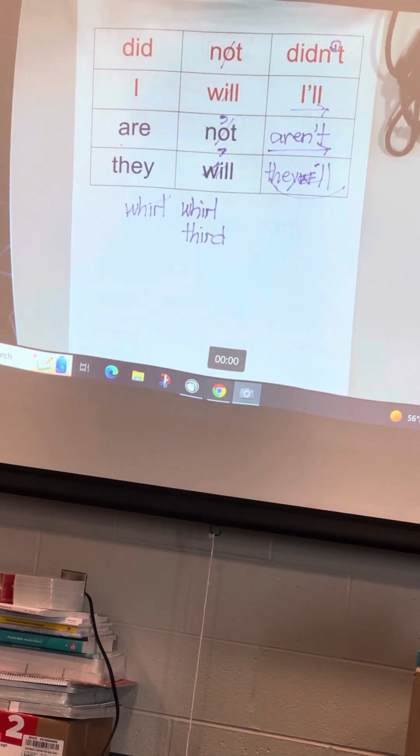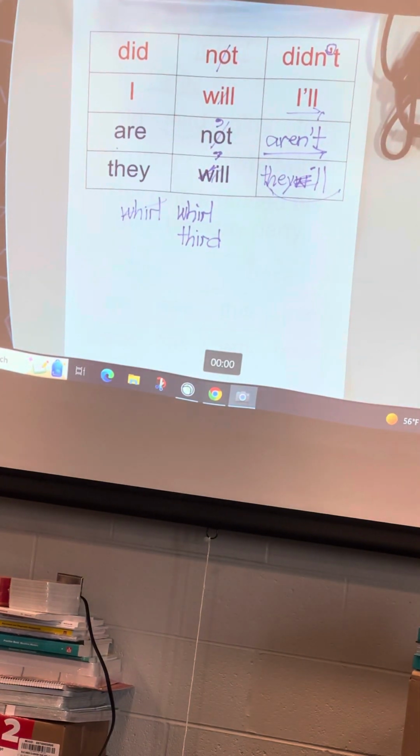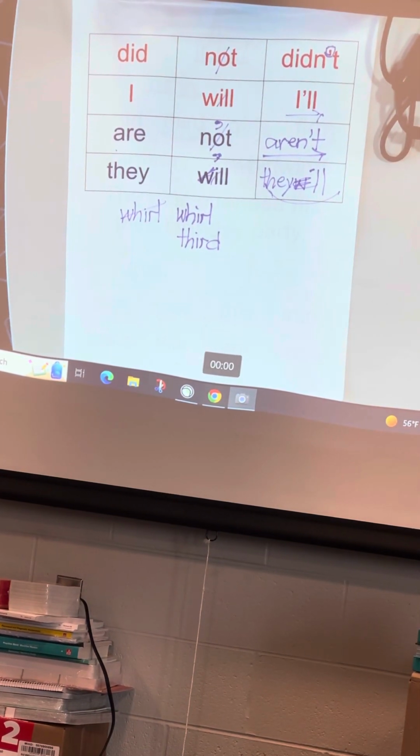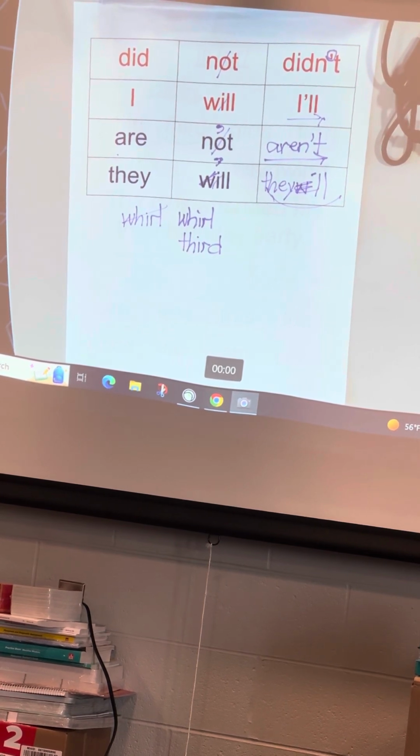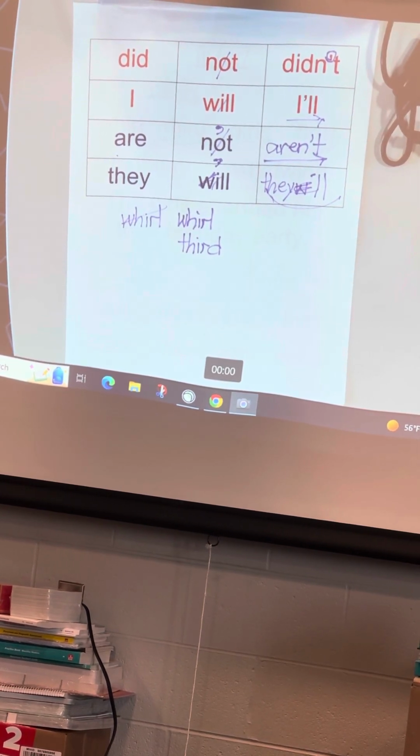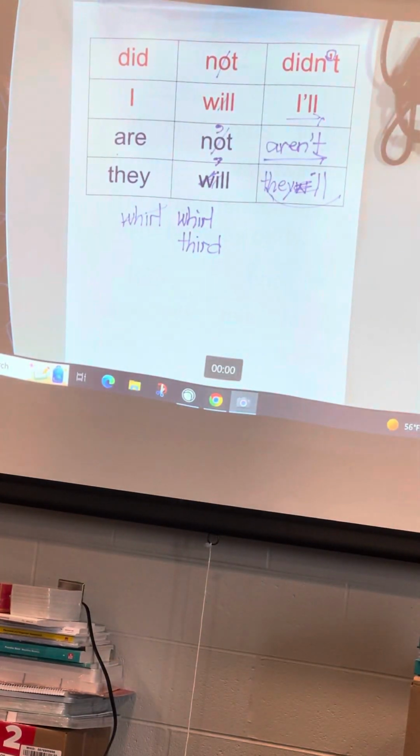Next word, girls. What word? Girls. Let's say the sounds in girls. First sound. Next sound. Next sound. Last sound. What word? Girls. Say the sounds to yourself as you write the word girls.